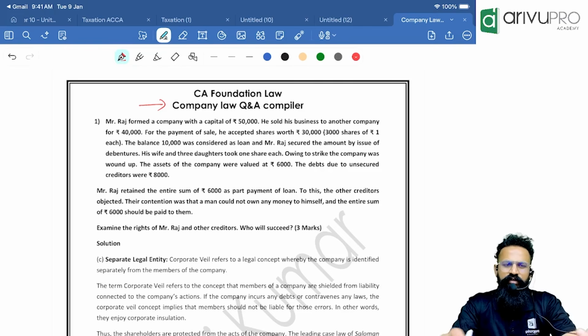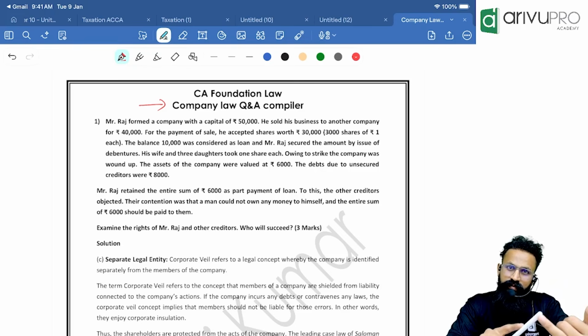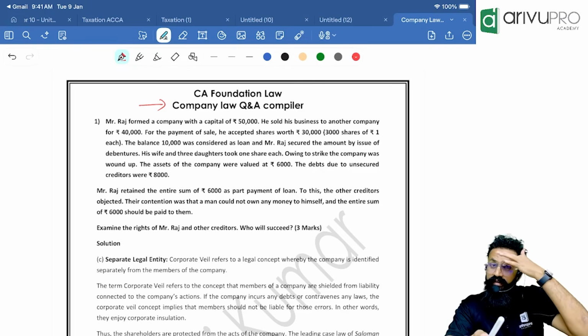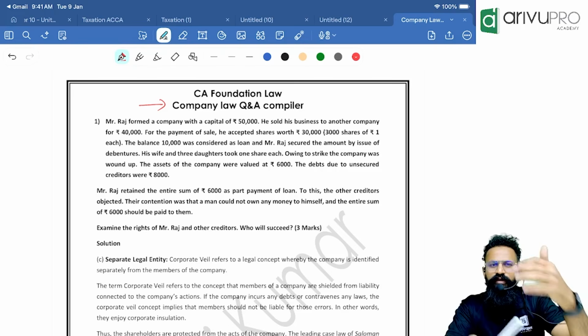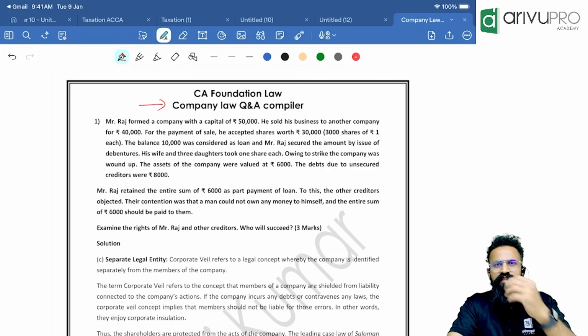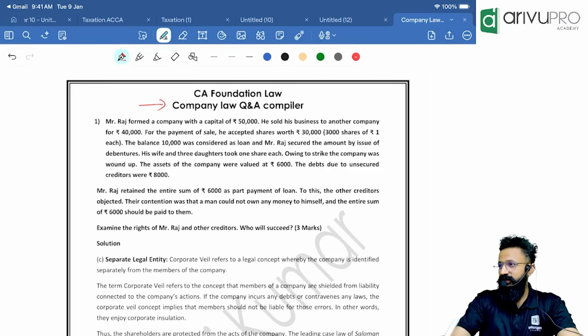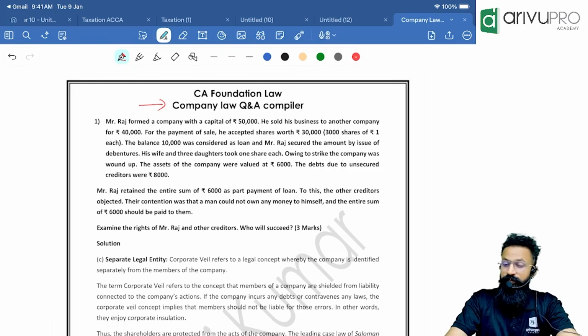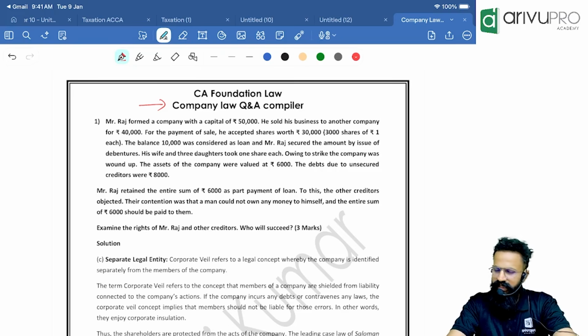If you can imagine, I've taken up the questions from past papers, model papers, MTPs, mock tests and your RTPs. So if I've covered all four, you will get a fair idea of how questions are asked from company law. I really think beyond this there might not be any other question asked, but from your exam point of view, let us keep it very short, and these are the maximum questions.